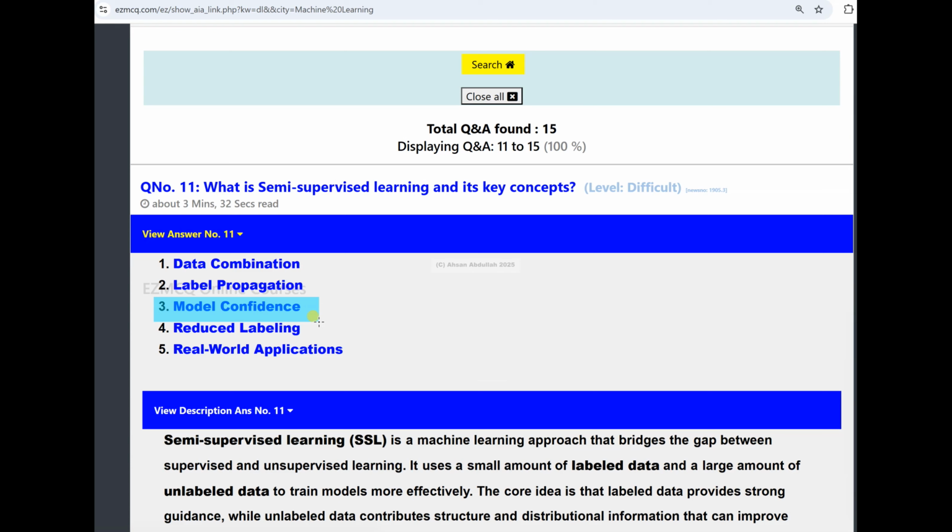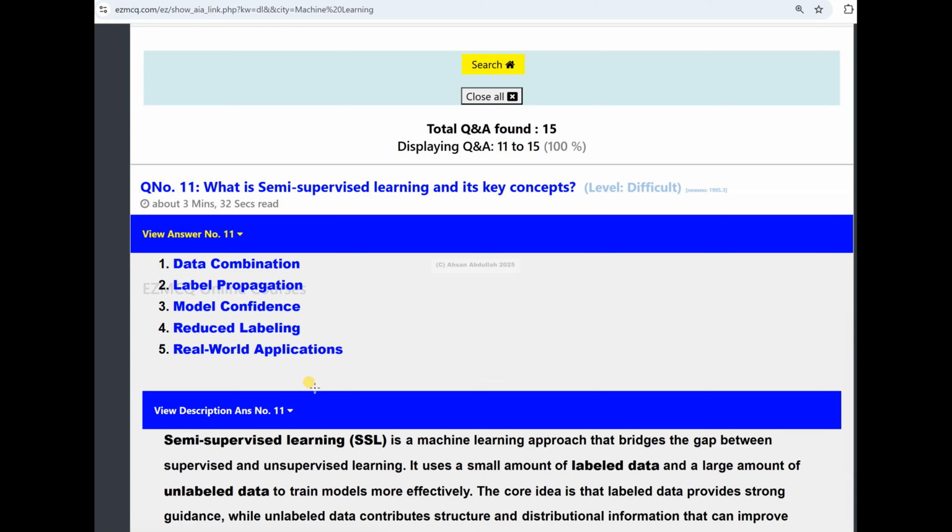And why? To prevent the issues due to incorrect labels. So it means that there is selectivity and trust involved. And what is the purpose? To reduce the error propagation downstream. And of course, when there's a filtering system, that strengthens the reliability of the model. So that is the model confidence.